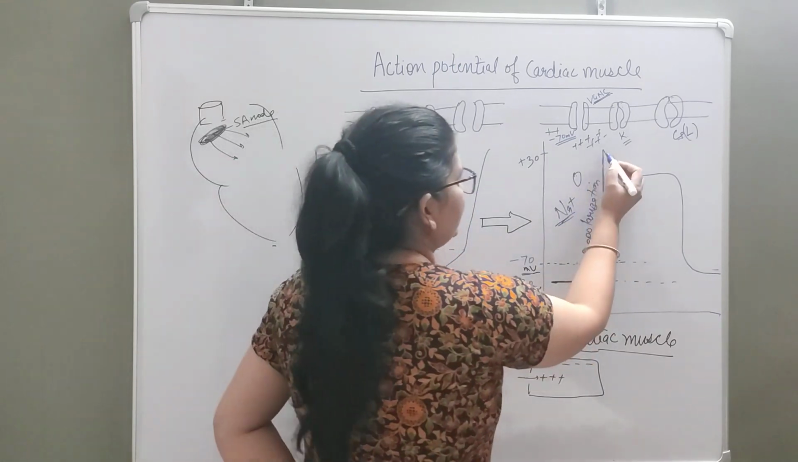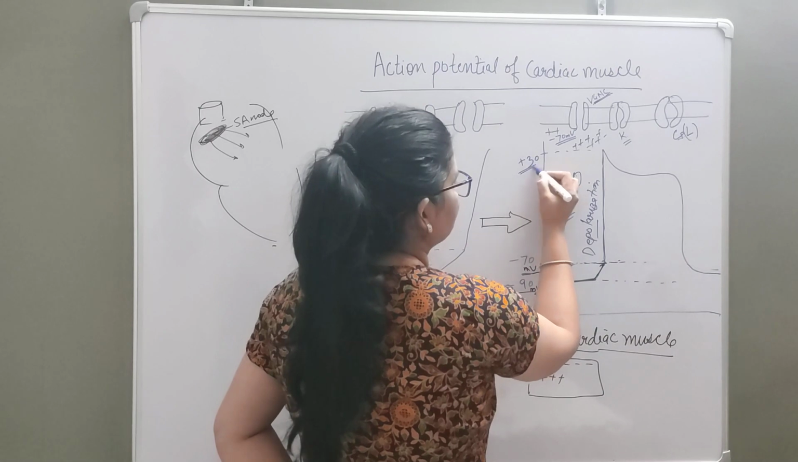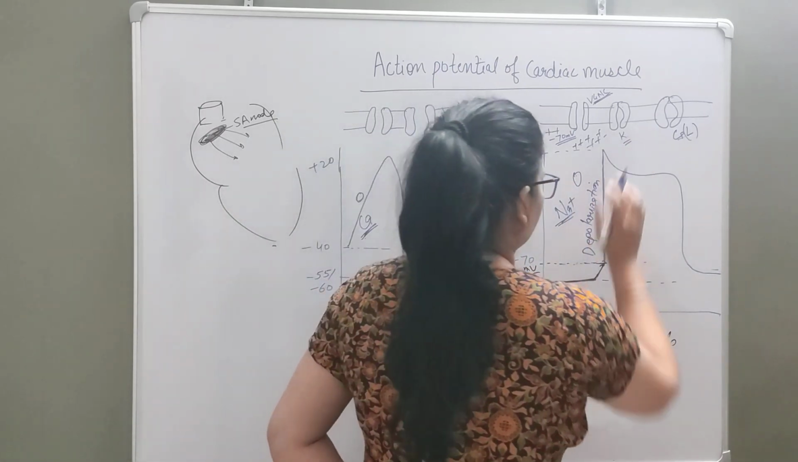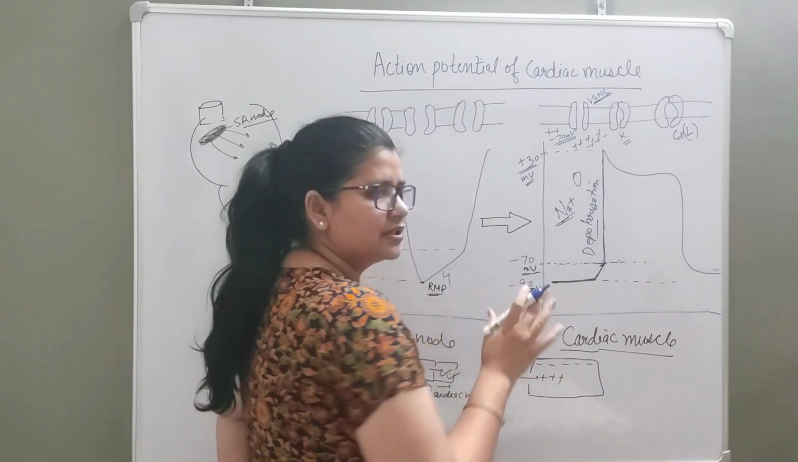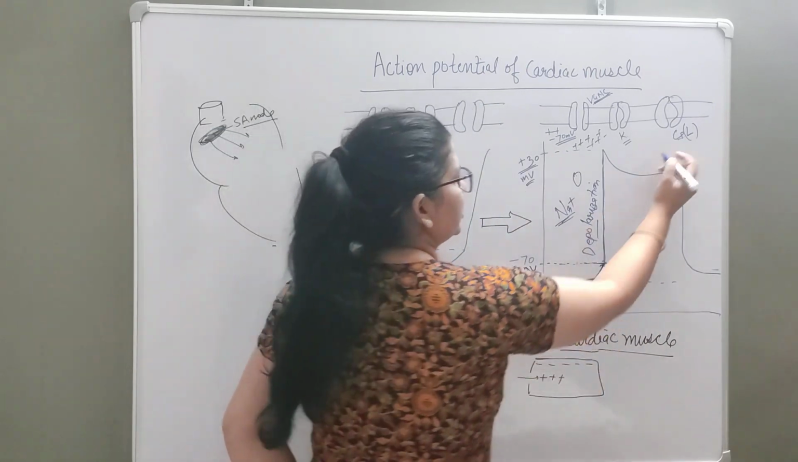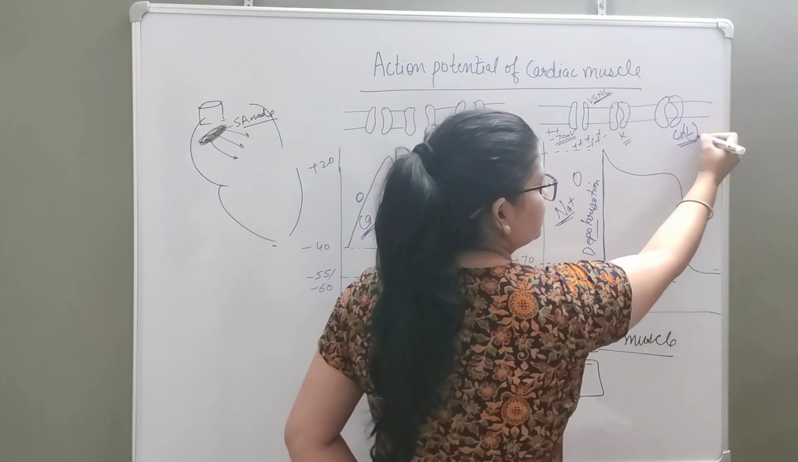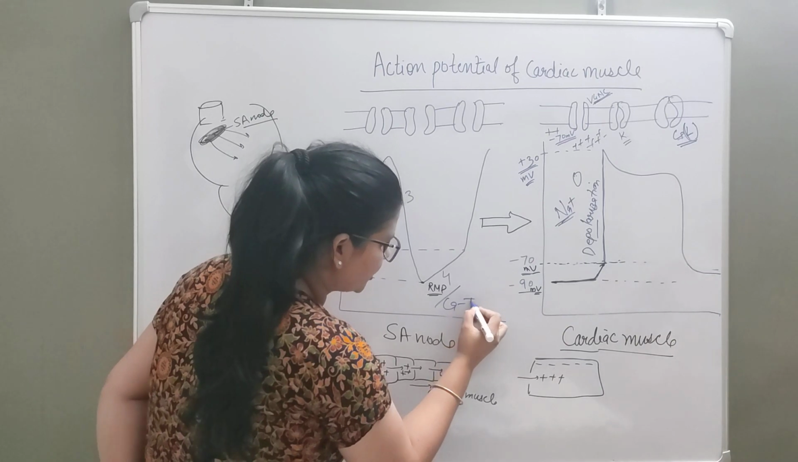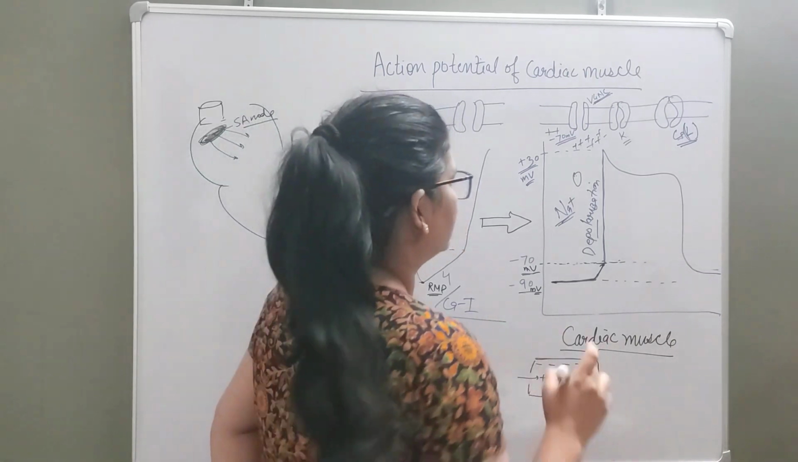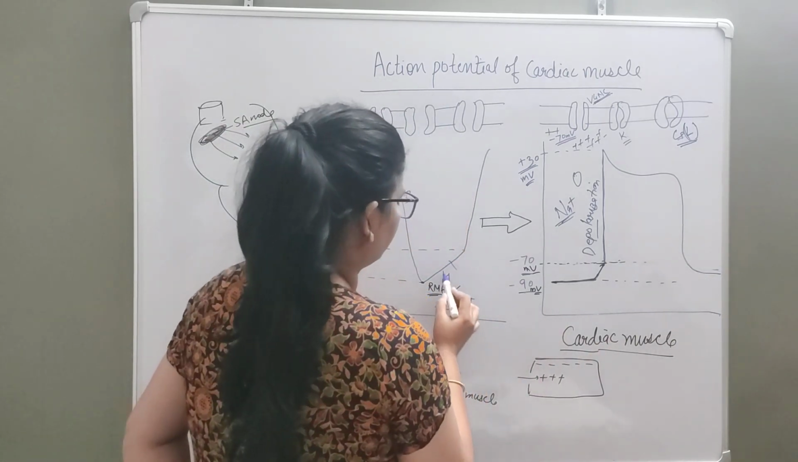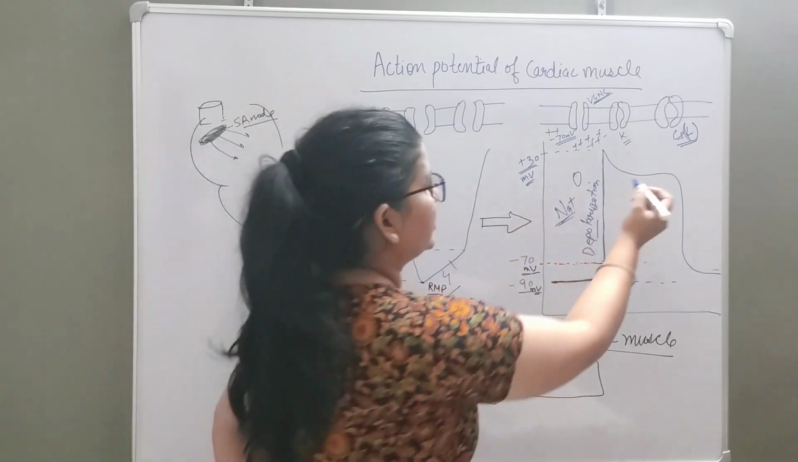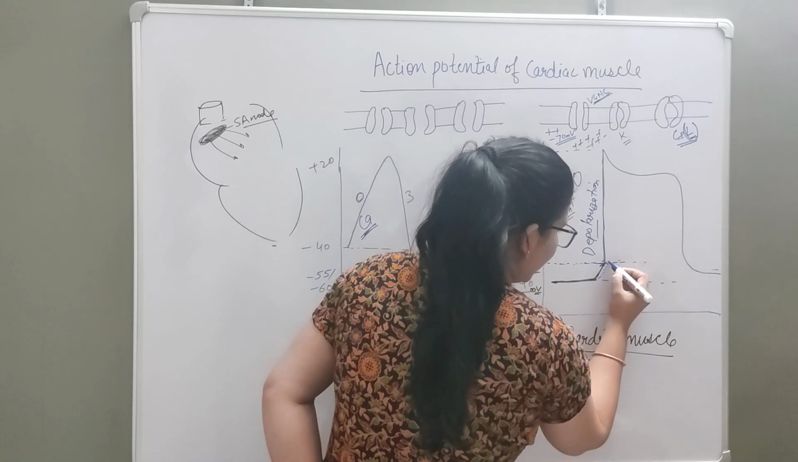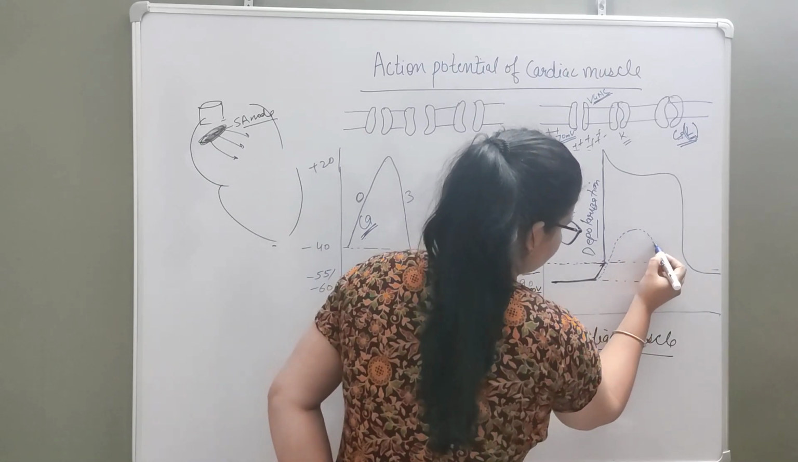Next comes when it reaches roughly plus 30 millivolt. Okay, there are some potassium channels, but in cardiac muscle there are some more channels which are calcium channels. And which type of calcium channel? We have seen here that these calcium channels are transient type, which are responsible for pre-potential. But here there are some L type calcium channels which are slow to rise and slow to close, like this.